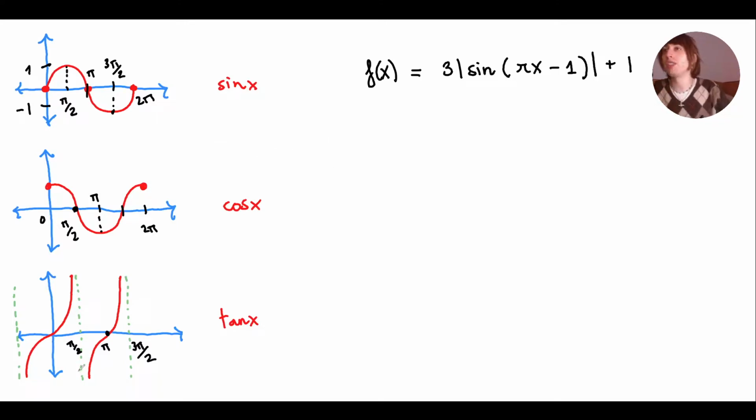For tan, there are infinite vertical asymptotes. The first one's at pi halves, next one is at 3pi halves, and actually every time you add pi, you get another vertical asymptote. If you're confused as to why there are so many pi's here, it's because we're measuring angles in radians. Remember, pi belongs to 180 degrees. Yeah, pi halves is 90, and there's a video where I explain how to convert angles from degrees to radians. By default, we're going to do this whole unit in radians.